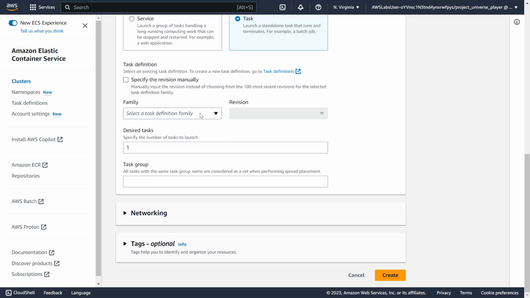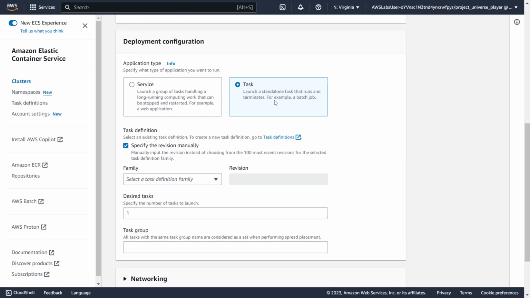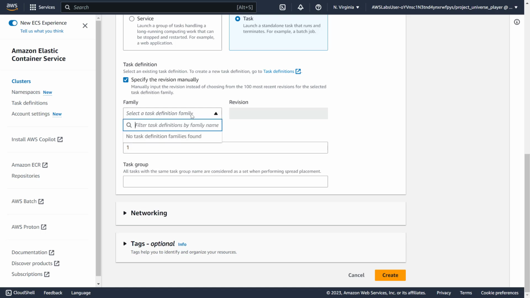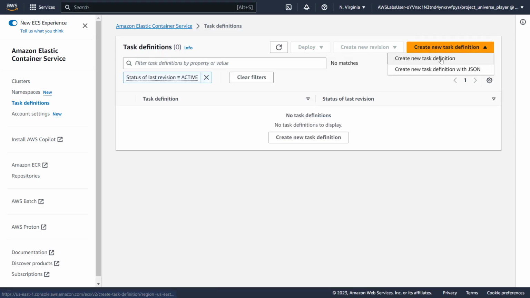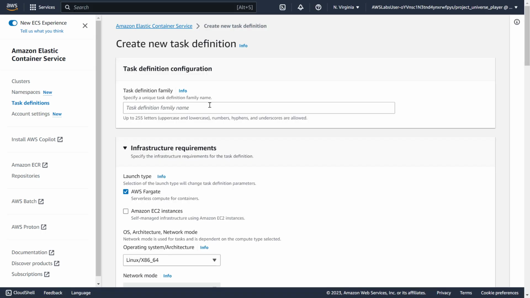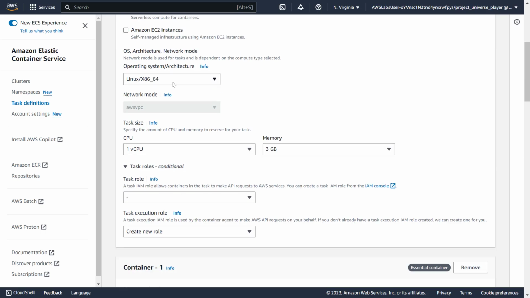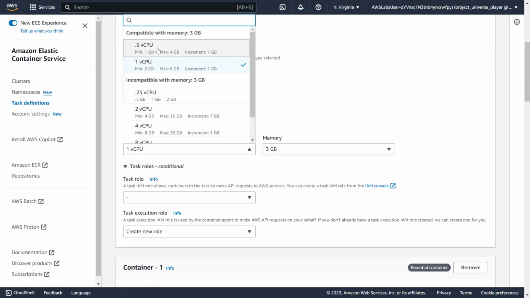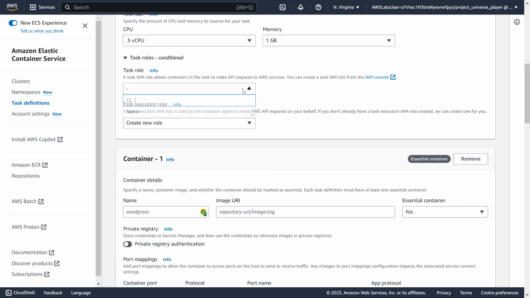Looks like family, we have to create a family. Where is that? Where do I create it? Okay, is it separate now? Create, oh, I need to create a task definition. Never mind, not that. Okay, task definition, it is going to be first app. Fargate, it is going to be half, and this is going to be 1. Task role,